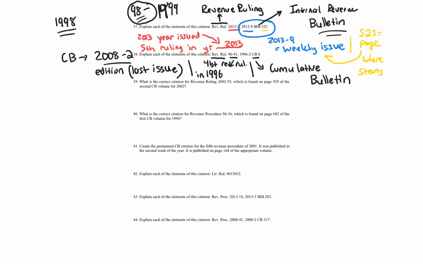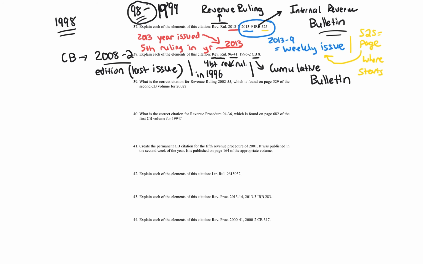That's why they did that, by the way. They thought about the changes for the new millennium and the new century and whatnot. Okay, so again, revenue ruling 96-41 is the 41st revenue ruling in 1996. The 1996-2 and the CB8 are very similar as well. I do want to clarify that.